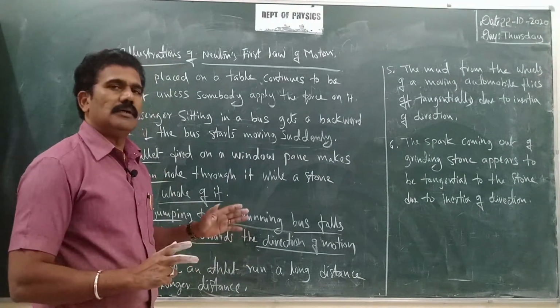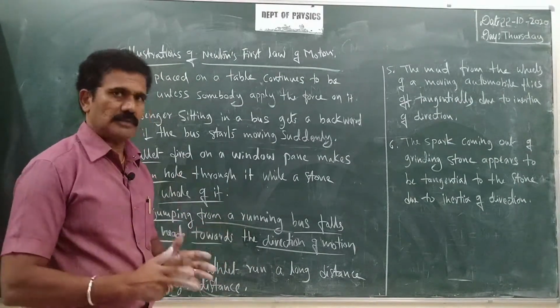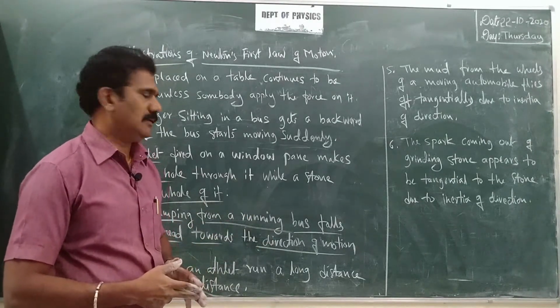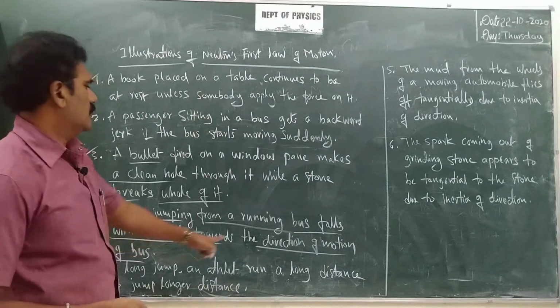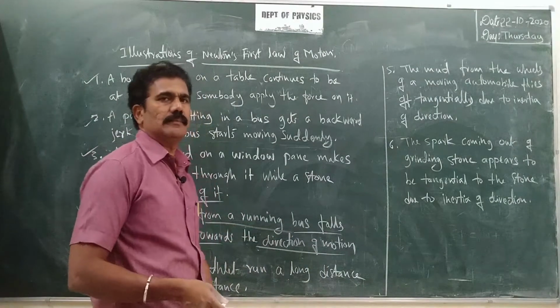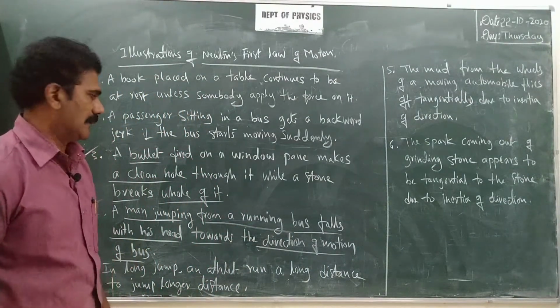If the body comes to rest immediately, it will resist the rest and try to continue the motion. Hence, due to the inertia of motion, the passenger moves towards the direction of the motion. So we can say the law of inertia of motion.